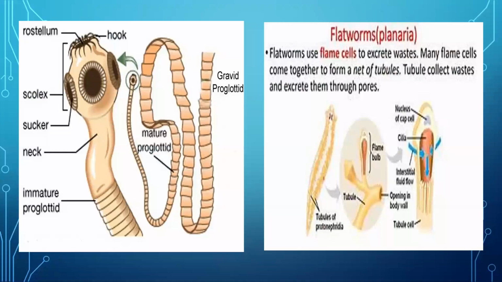Let me show you the structure of flame cell. This is a flame cell. See, flatworms use flame cells to excrete waste. Many flame cells come together to form a net of tubules. You can see this whole row. This is the flame cell. Tubules collect waste and excrete it through the pores. This is showing the flame cell in planaria.